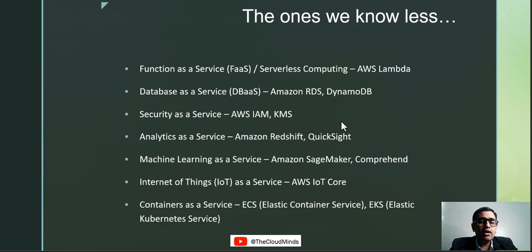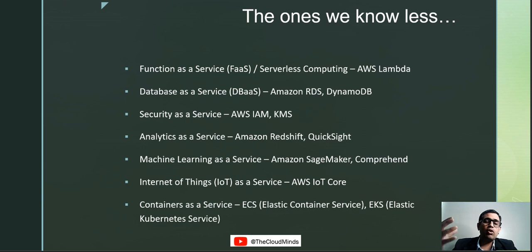Right. Next, coming to database as a service. For example, Amazon RDS and DynamoDB are examples of database as a service. For security, I can think of AWS IAM. Everybody knows about identity and access management, IAM, and the key management service, wherein we provide keys for encryption, decryption, etc. This is a whole lot of new topic. We'll be discussing most of these services, which are really important. But for now, just understand that these fall under the security as a service model.